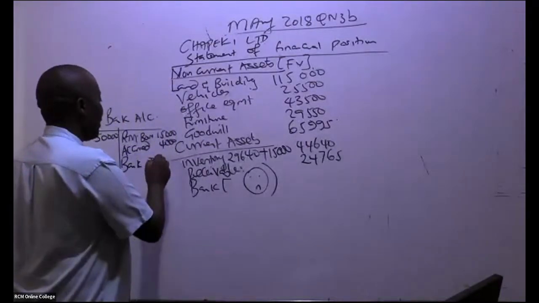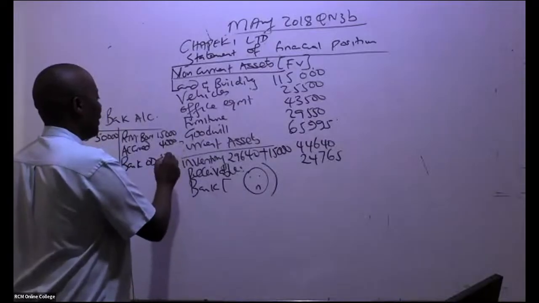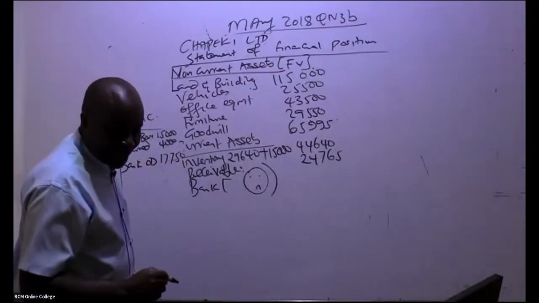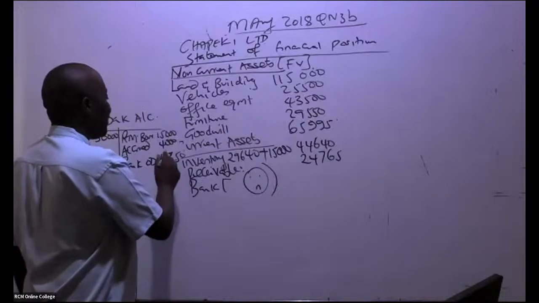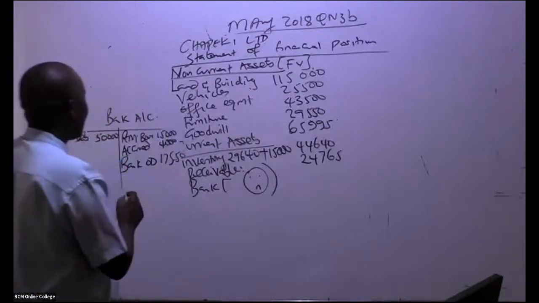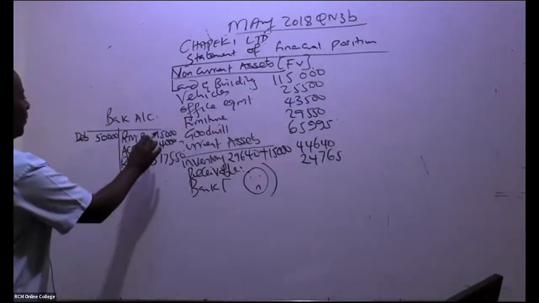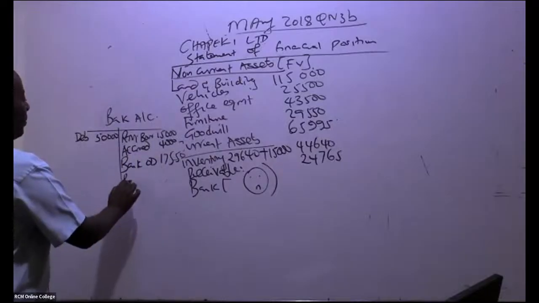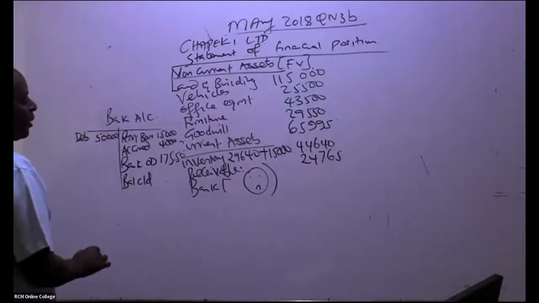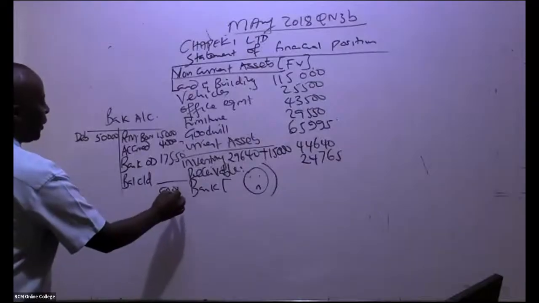17,550. And that is it. So go ahead and give me the balance carried down. Balance carried down, it will be here, 50,000.